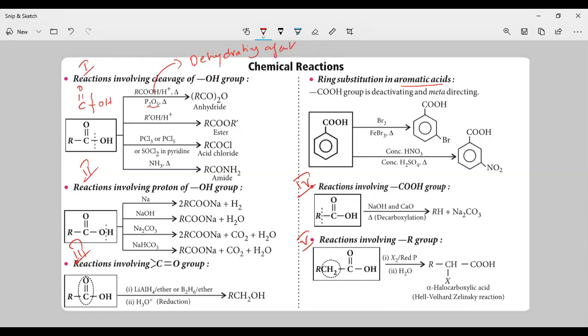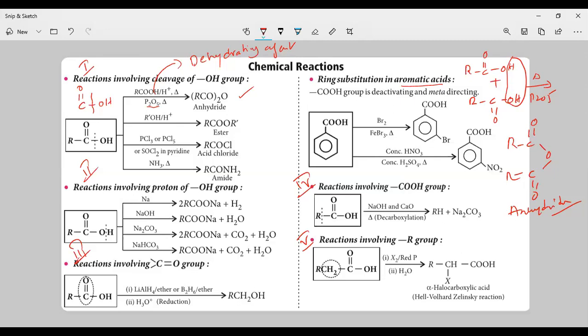Carboxylic acid will undergo dehydration in the presence of phosphorus pentoxide and we are going to get the anhydride. You have to take 2 moles of carboxylic acid, and on heating with P2O5, H2O is eliminated. This oxygen will link to this group also, and thereby you get R C double bond O like this. This we are calling anhydride. Upon heating of carboxylic acid with P2O5, we get the anhydride.